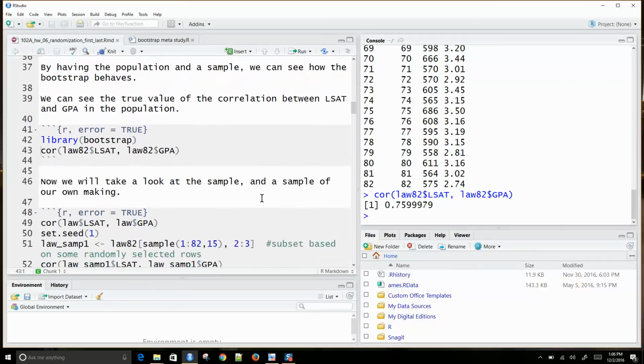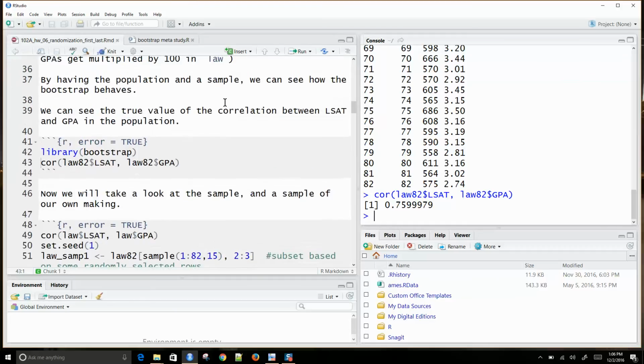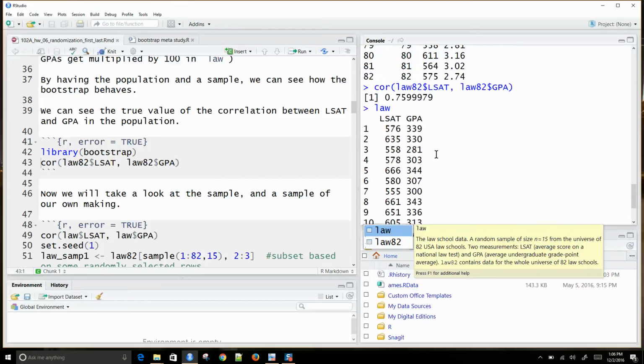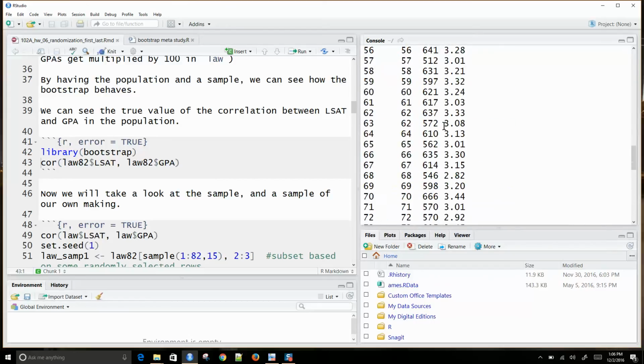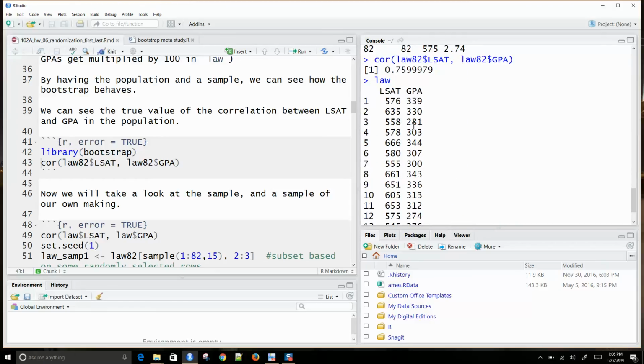Now, when you do statistics, we're always dealing with some kind of sample. Here we have the sample law. Law is a sample of 15 schools selected from this 82. For whatever reason, when they did law, they took out the decimal in GPA.